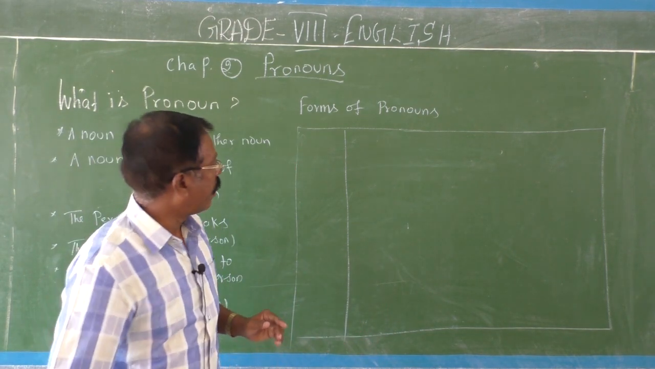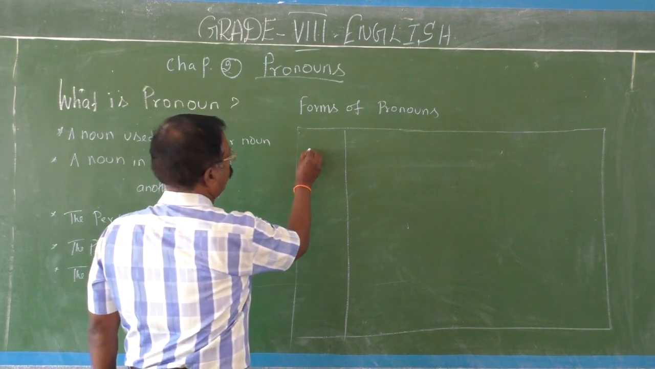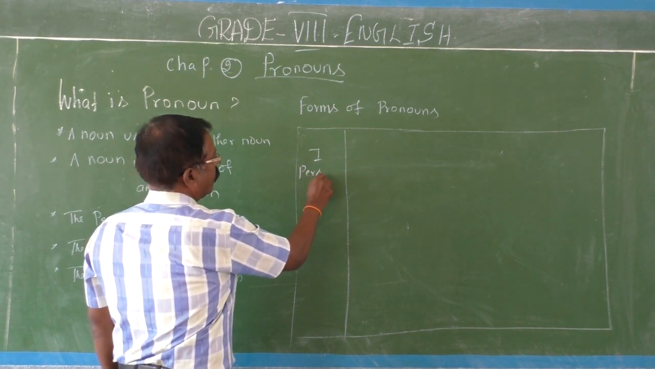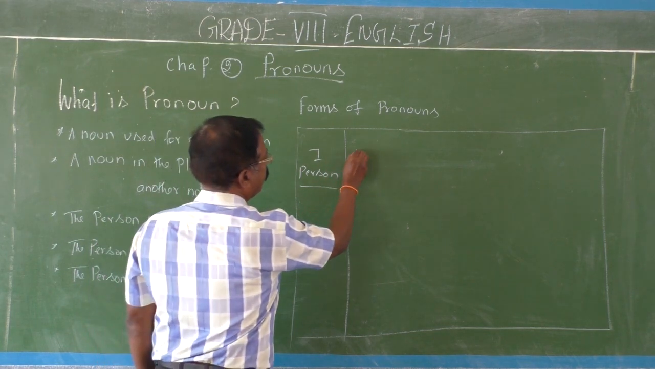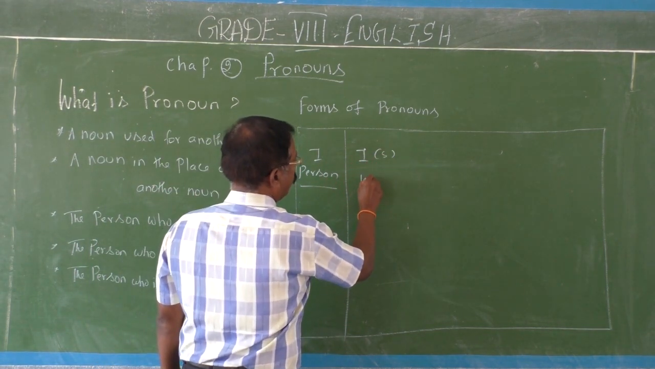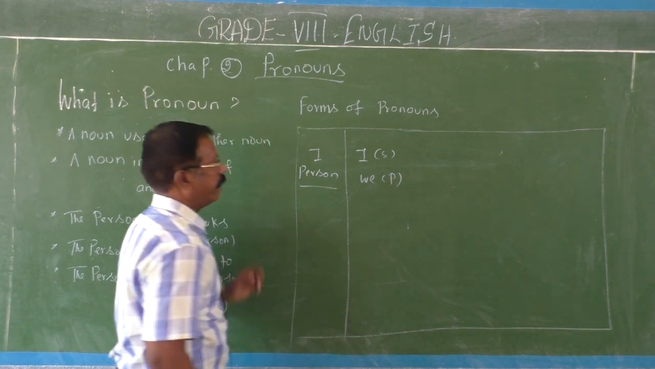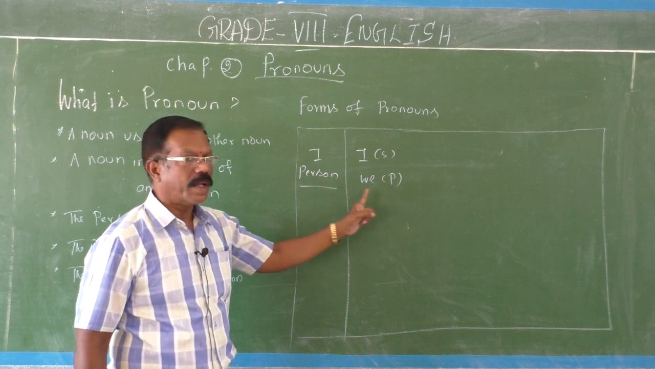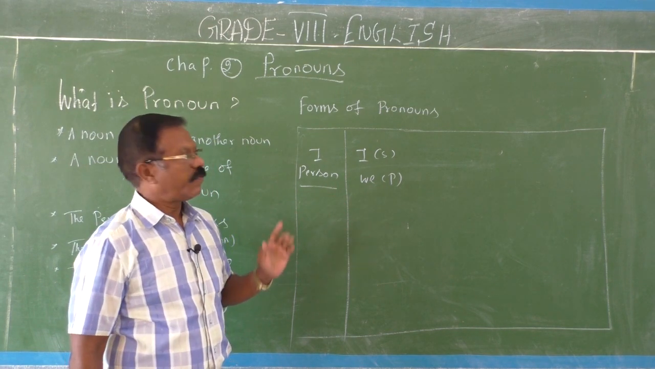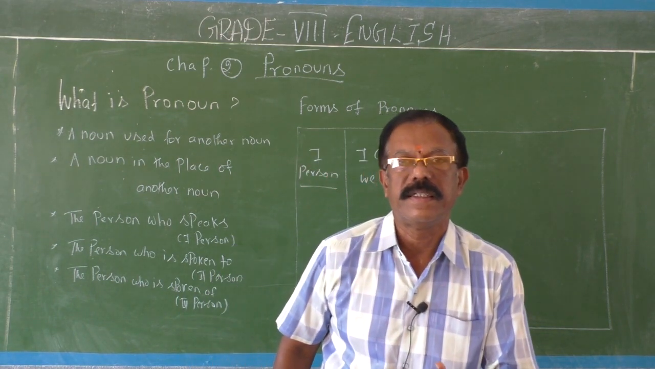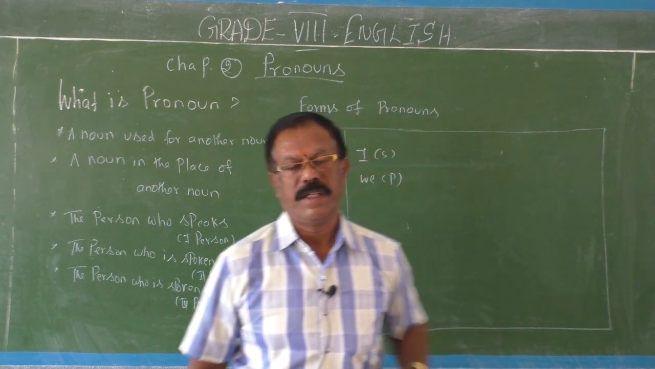Okay, fine. Now, first person, singular. See, first person, singular, I. This is singular, we, plural. So first person singular, I. First person plural, we. So, first person stands for the person who speaks.